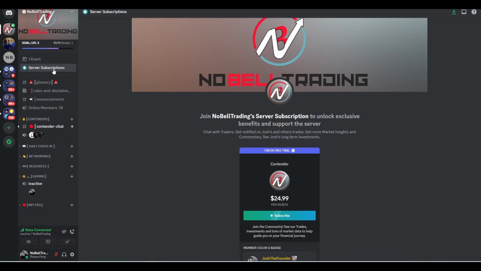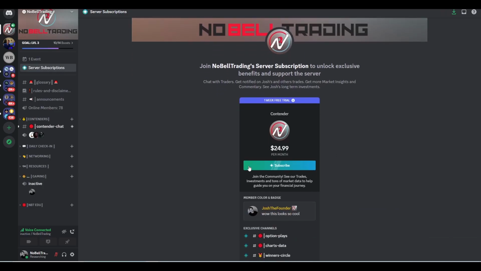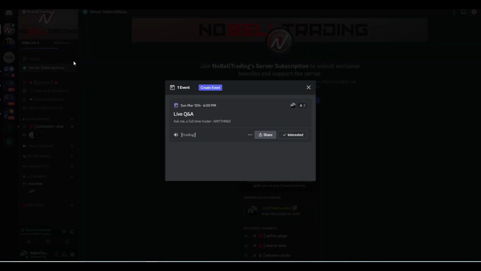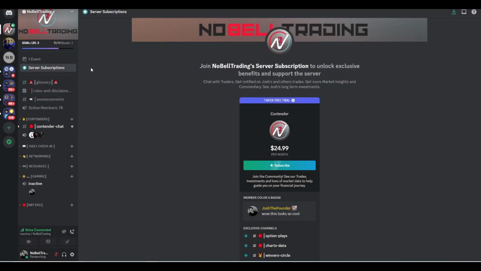Above this, you're going to see the server subscriptions. This is where you can click and become a subscriber to the server and unlock different features. Above this, you're also going to see the event tab. If you click on this, you'll see any upcoming events. As you can see, on March 12th, we're going to do a Q&A. So hopefully you'll be there to make that. We'll do these every once in a while, mostly on request. When subscribers request that I do another Q&A, we usually set one up right away.